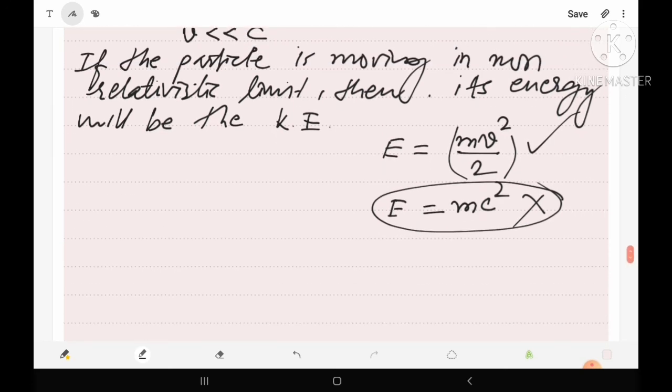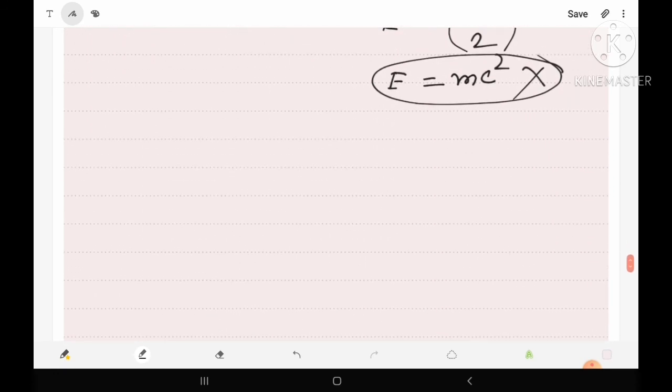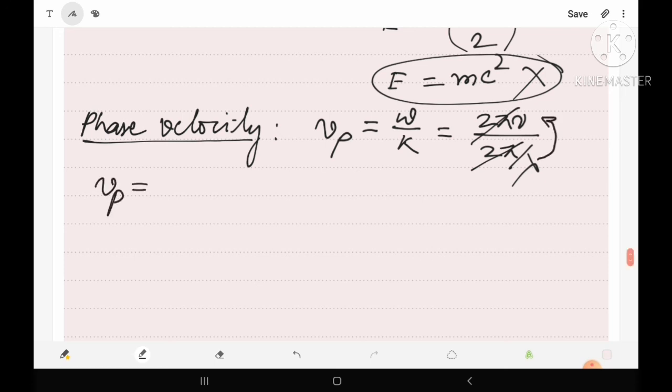So now under this second case, we have to find the value of phase velocity as well as the group velocity. So the phase velocity will be found as follows. We know that Vp is equal to omega upon k. Now let us try to find its value. Here we can write omega means 2 pi into nu, upon k means 2 pi by lambda. So here 2 pi and 2 pi will be cancelled out. This lambda will go to the numerator. So we have Vp equals nu lambda. This is the relation for phase velocity.